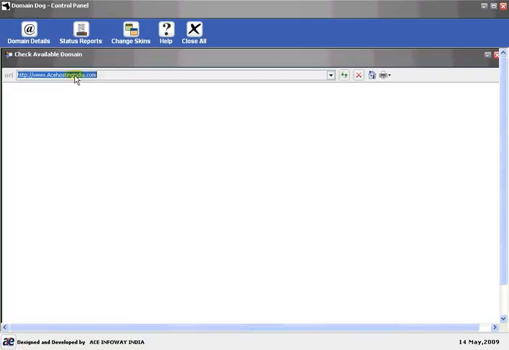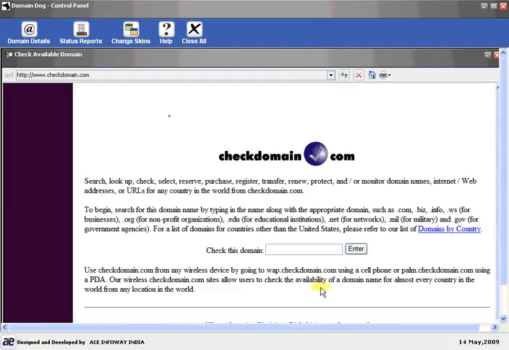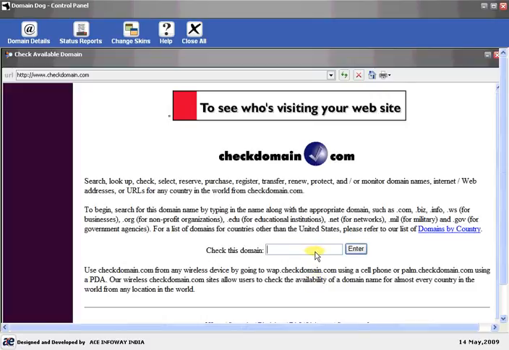Like you can use checkdomain.com, and you can check the availability here. This is a fully functional browser.